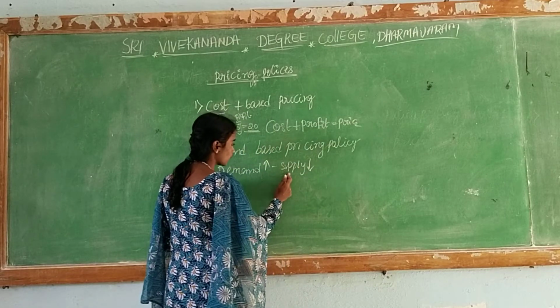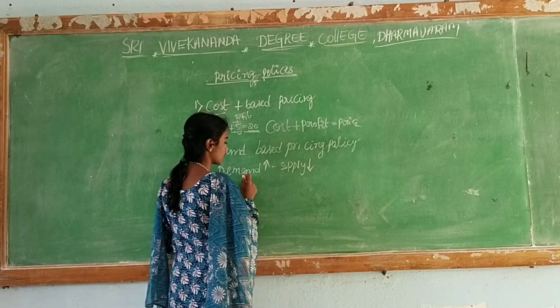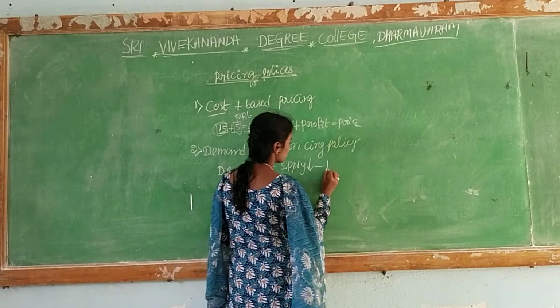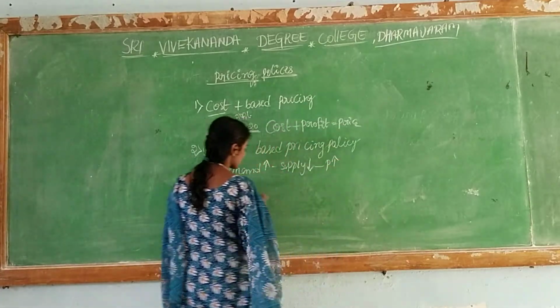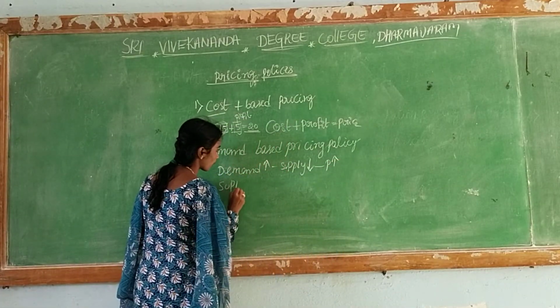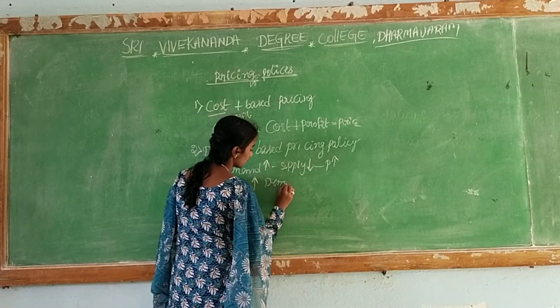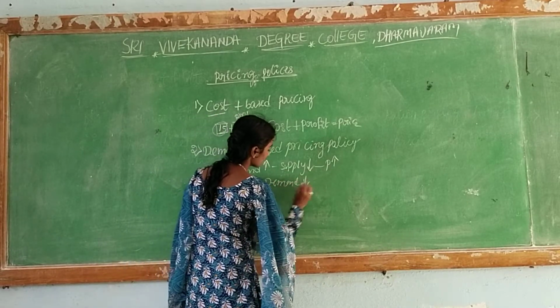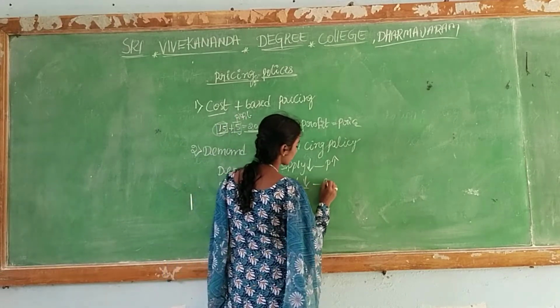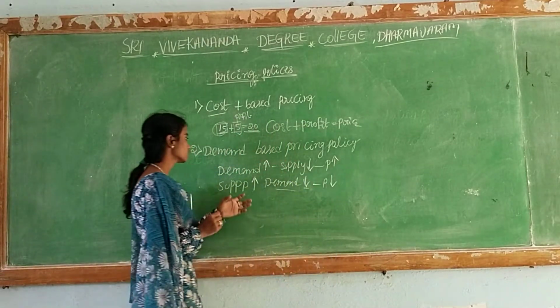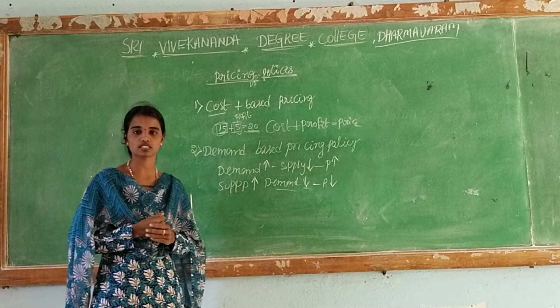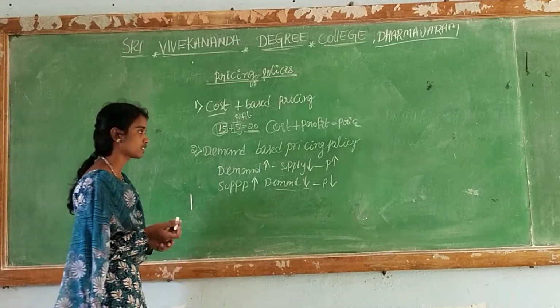When the supply is low, demand is automatically created, demand is high, and the price is also high. When the supply of the product is high, demand automatically decreases, and when the demand is low, the product price is also low. This is the second pricing policy, demand based pricing policy.